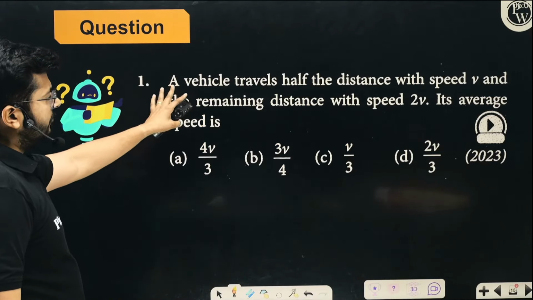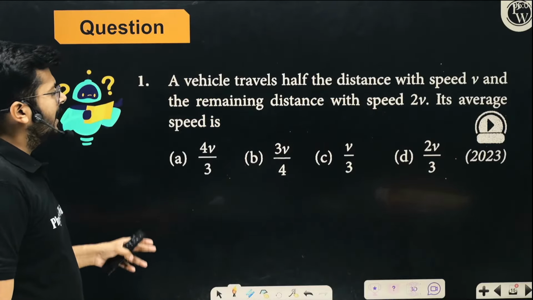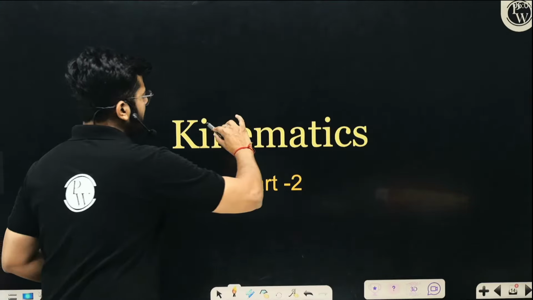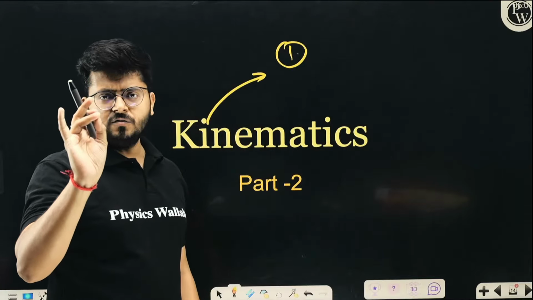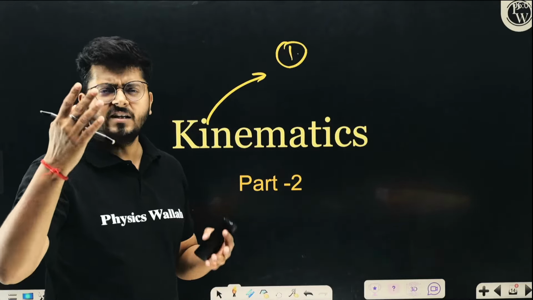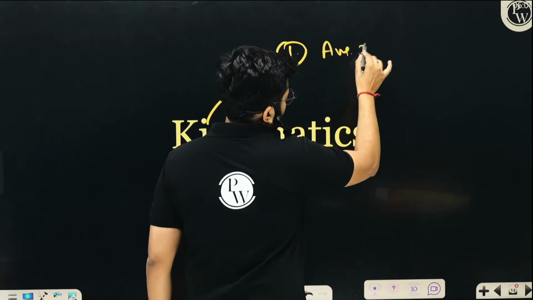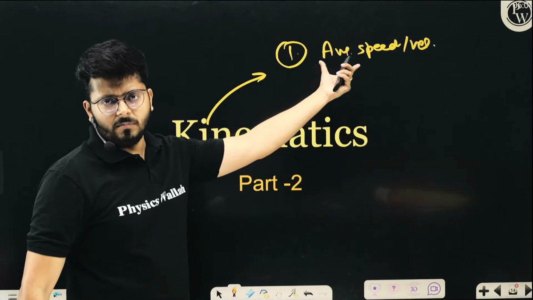In kinematics the first question is: a vehicle travels half the distance with the speed v. Before we start, what kind of questions are asked from kinematics? Generally they ask questions on calculation of average speed, average velocity, and average acceleration. Average acceleration is not asked many times, but they ask questions on average speed and average velocity. So these kinds of questions are asked multiple times.